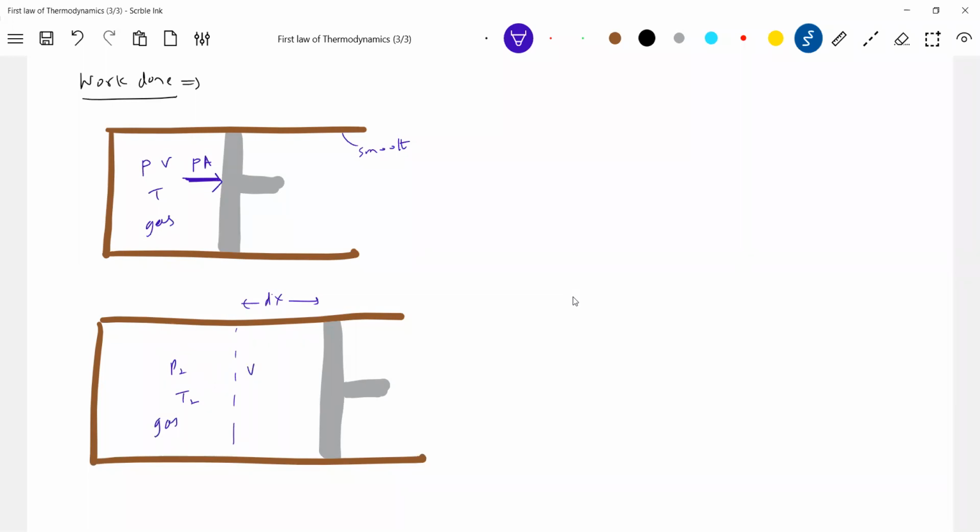The gas will exert a force, no? Will you all agree? Just now, in KTG, we have discussed that the gas will exert a force on the piston. It will exert force on the walls also. I'm not bothered about the container. This is a cylinder, I'm not bothered about the cylinder. I'm bothered about the force acting on the piston.